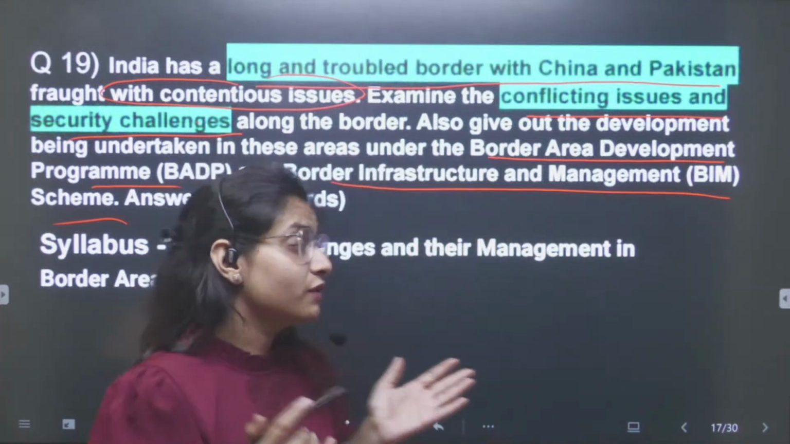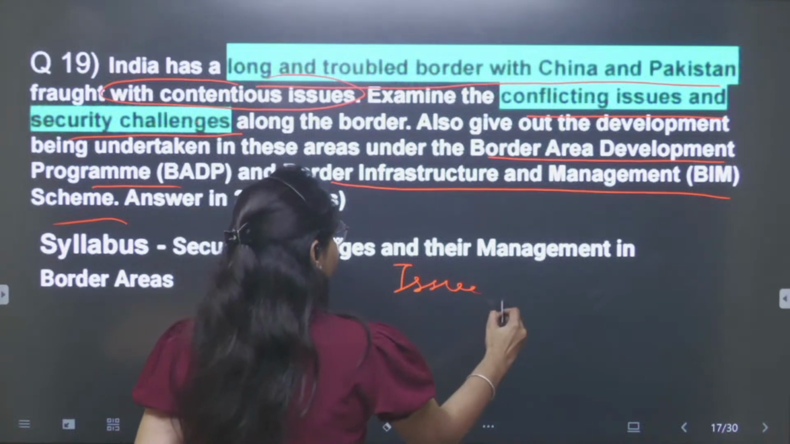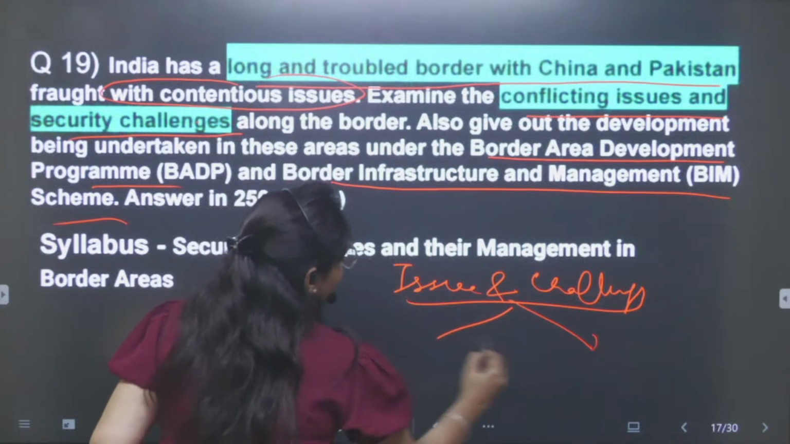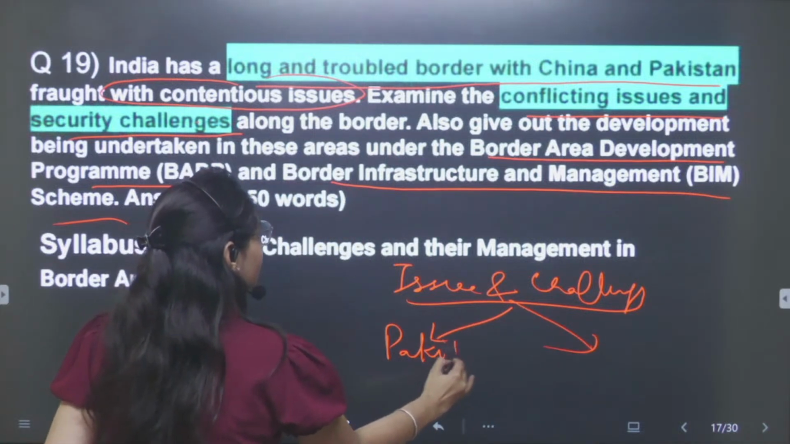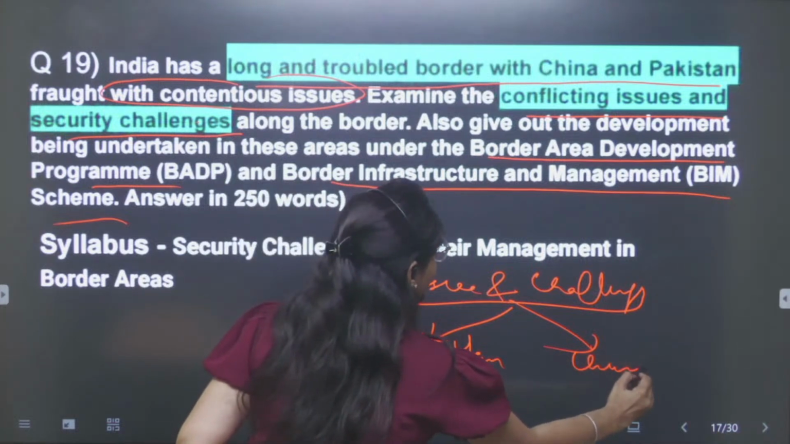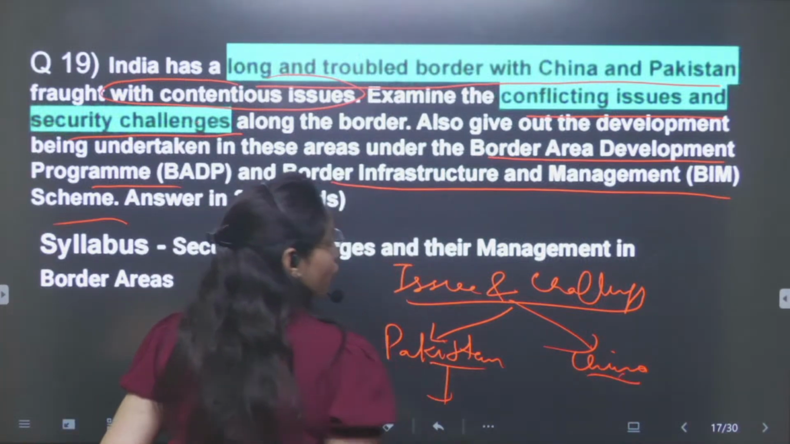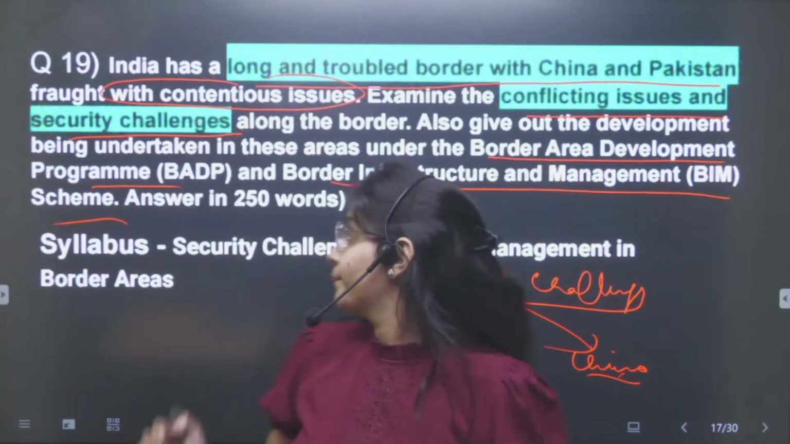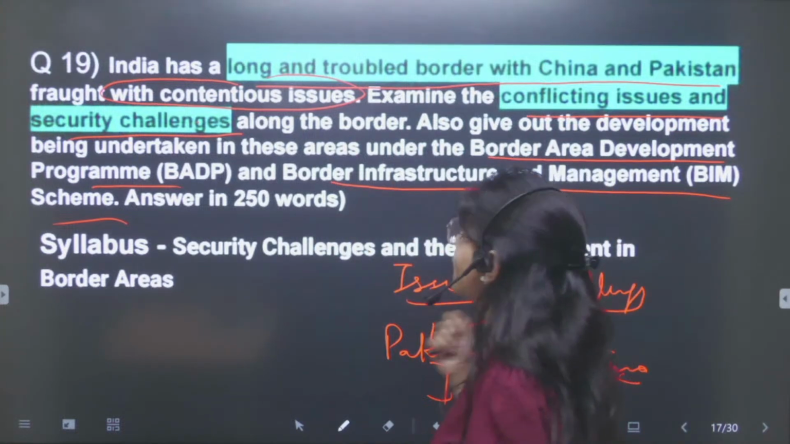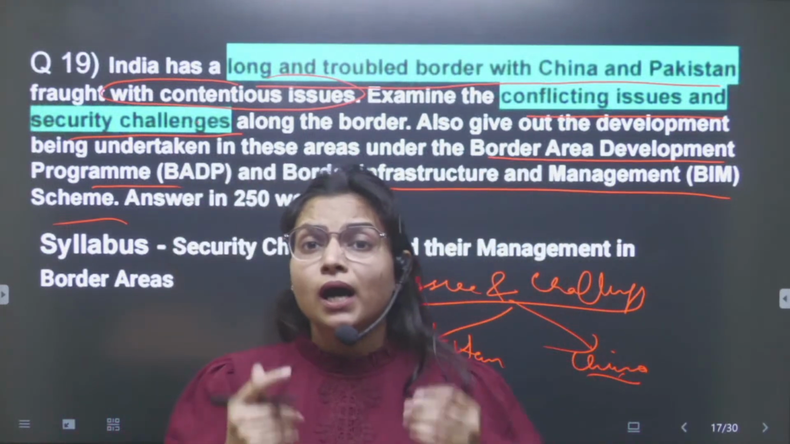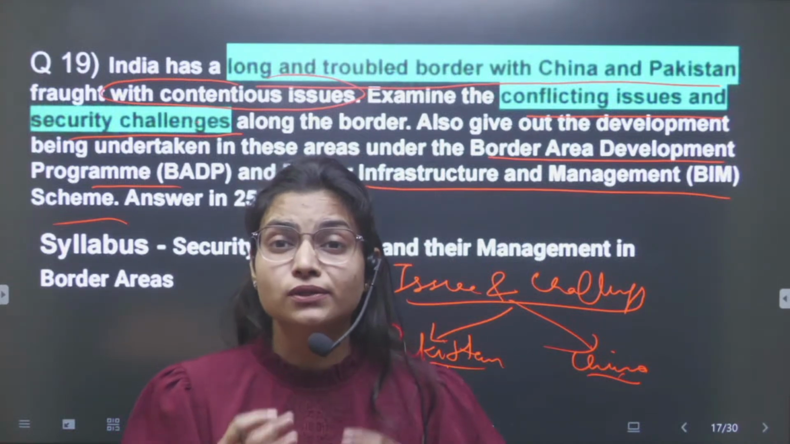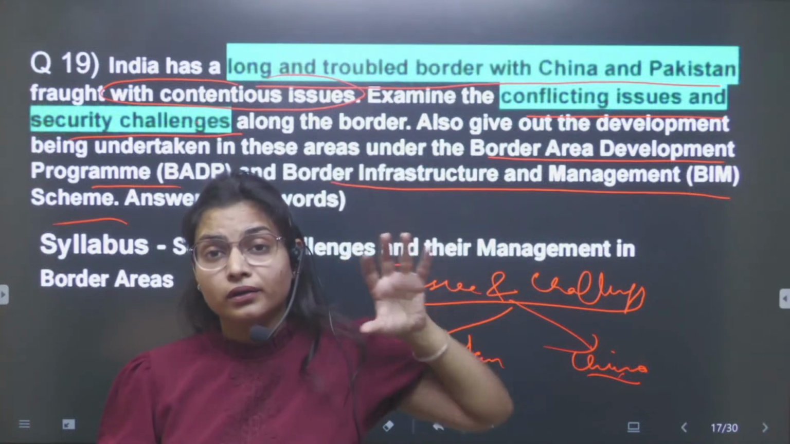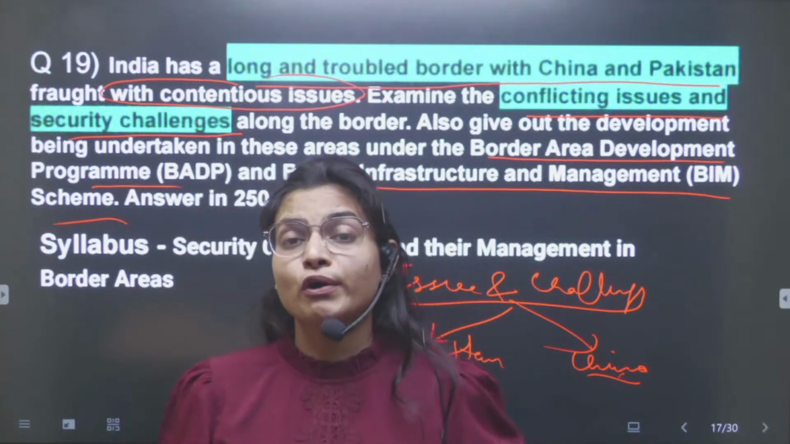You can subdivide, like for example, you make a heading, issues and challenges, security challenges. Further, you can divide with Pakistan and China. Then you can write in pointer form under this. And the second part is what are the developments made under the border area development program and the border area infrastructure management. I know here some specific points or some infrastructure projects need to be mentioned, but try to carve out some of the basic points from the name itself.